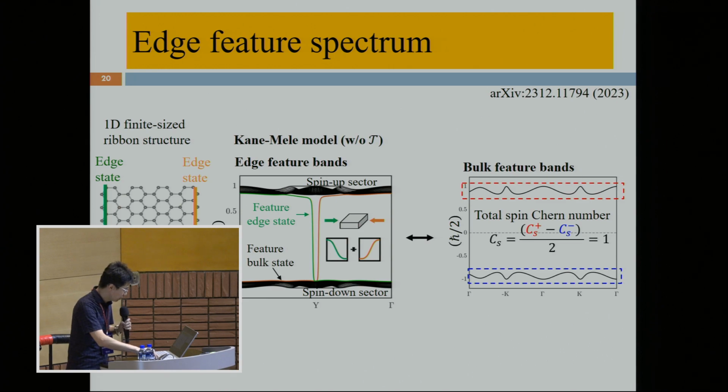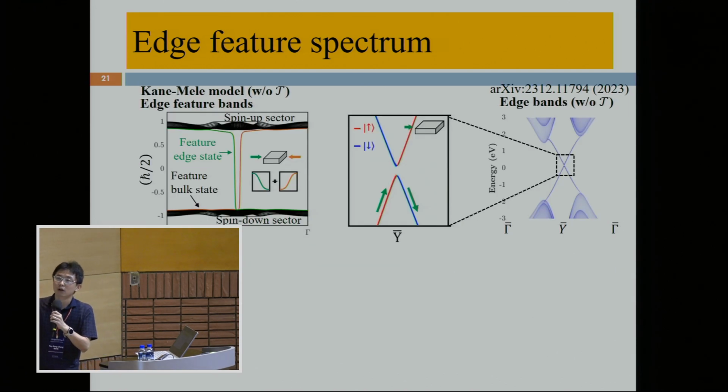Next, let me explain the origin of this gapless topological boundary state in the feature spectrum. It's quite simple. The origin of the gapless boundary state in the feature spectrum can be understood from the evolution of the spin texture on the gapped edge state in the band structure. Let's take a look at this panel. Around the Y-bar point, we find the spin-up state flips to the spin-down state when the electron propagates in momentum space from the left-hand side to the right-hand side.